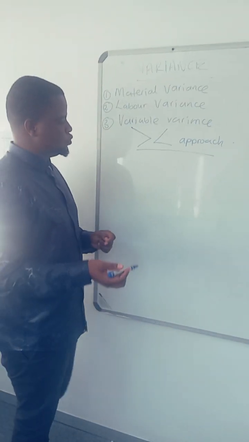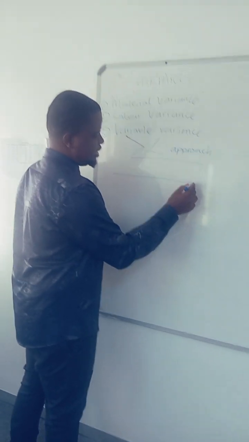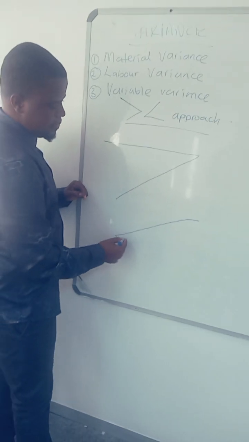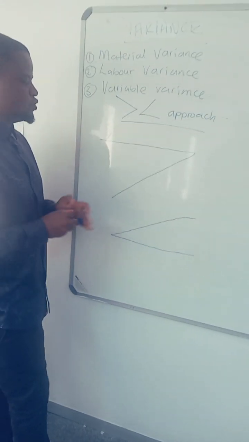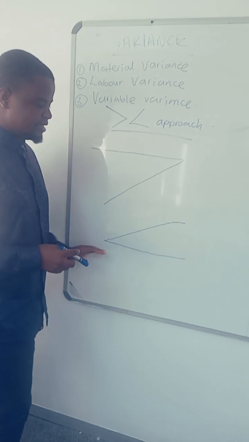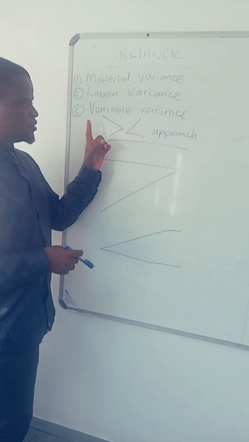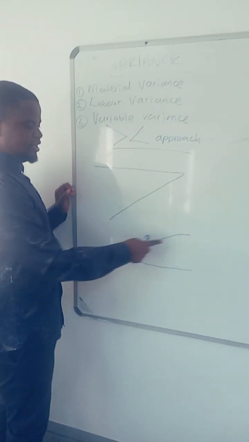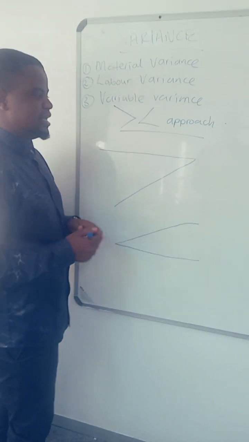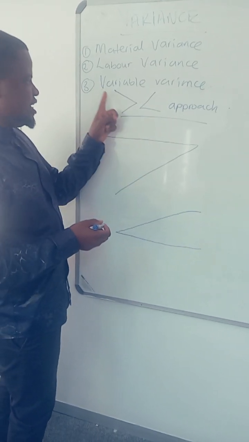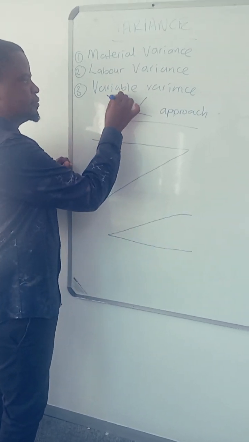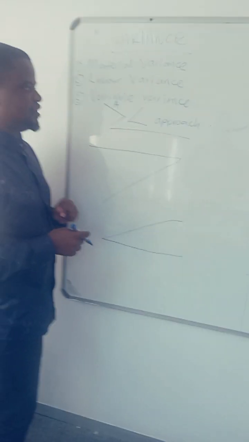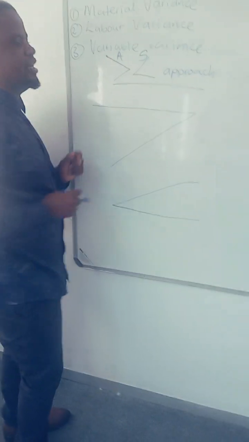So you just come here and write your greater than sign, then you come here and write your less than sign. This is the greater than sign, this is the less than sign, because this approach is called the greater than and less than approach. Then on the greater than sign, on each and every edge, you put A. On the less than sign, on each and every edge or corner, you put S, like this.